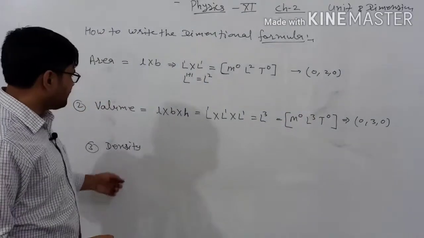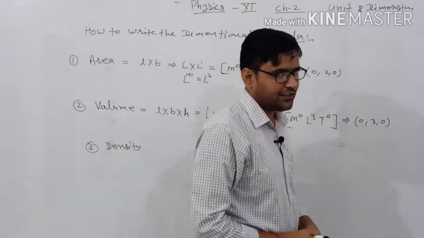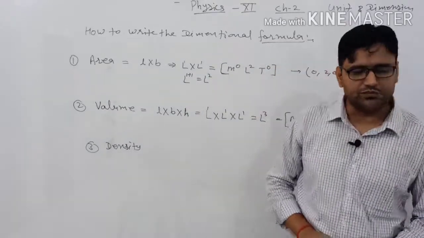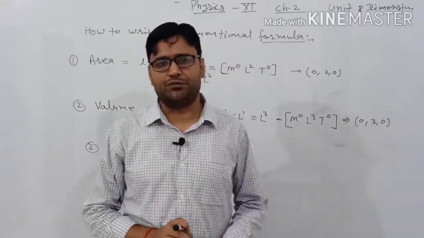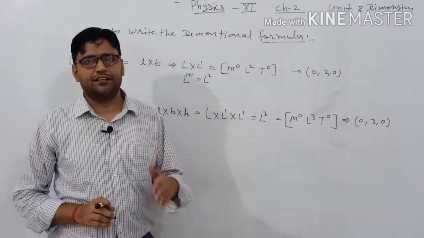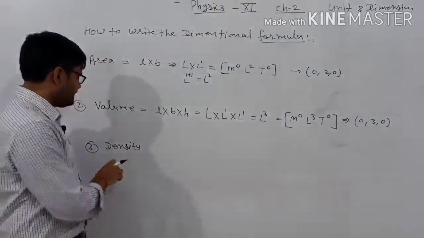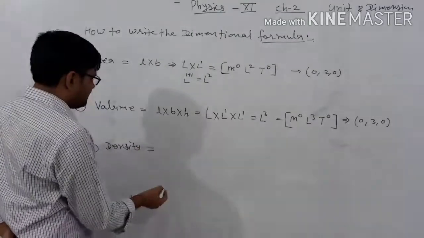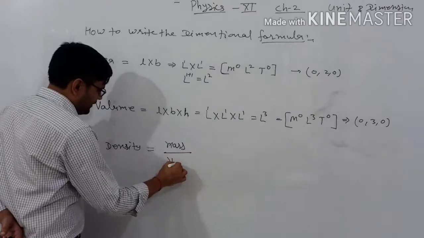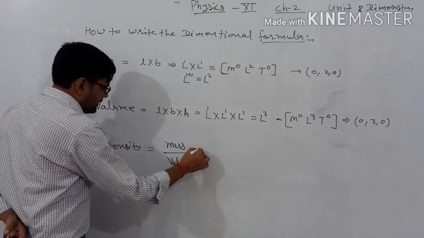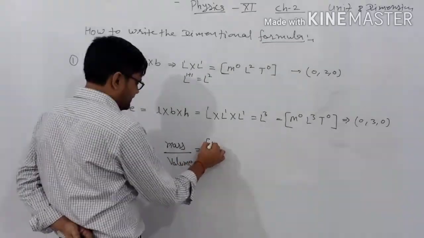Next, when we talk about the density: if you have the formula of the density in terms of mass and volume, then you are able to derive each and every dimensional formula. The basic fundamental thing is to have the correct and exact formulations. The density is represented as mass upon volume. Clear?